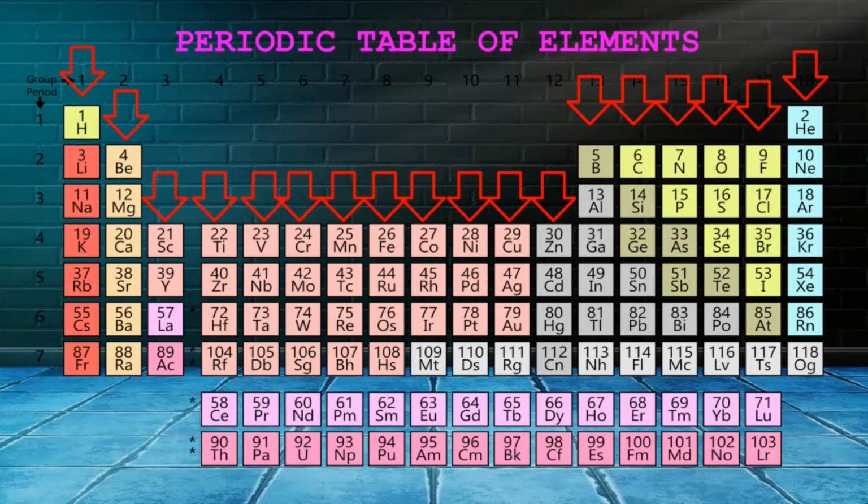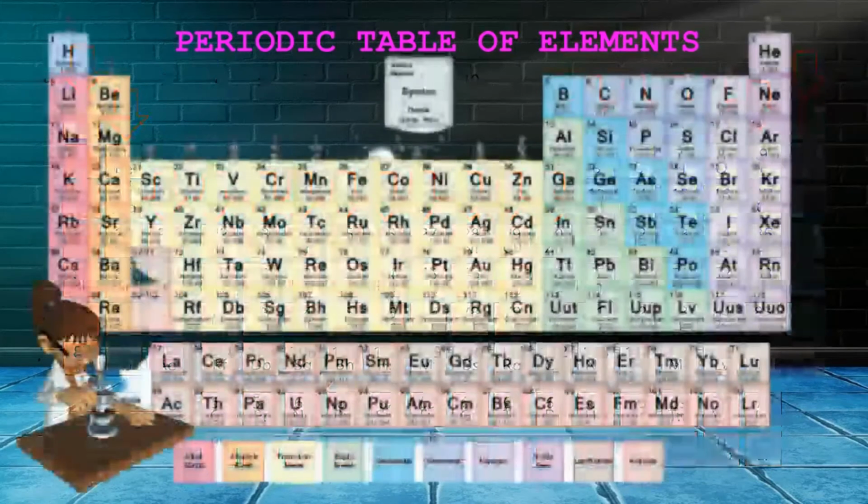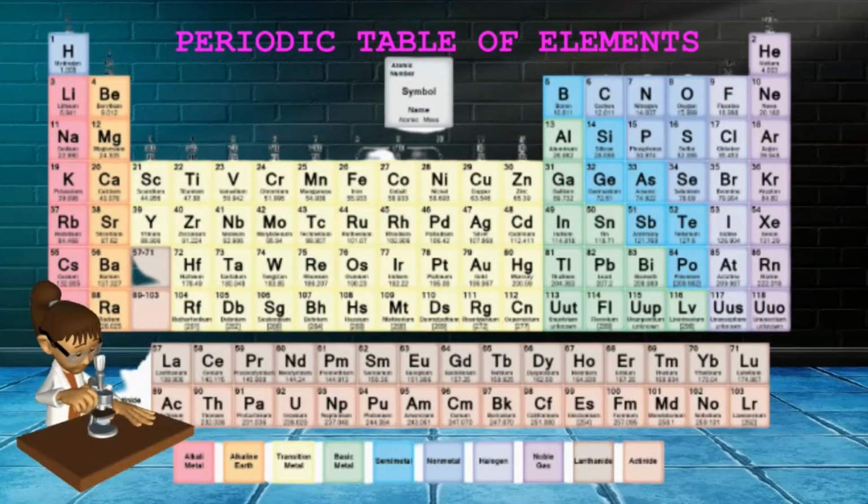In this periodic table, you will also see the names of the elements and symbols. Some names of the elements end with en, for example, hydrogen and nitrogen. Some end with um, for example, helium, beryllium, potassium.